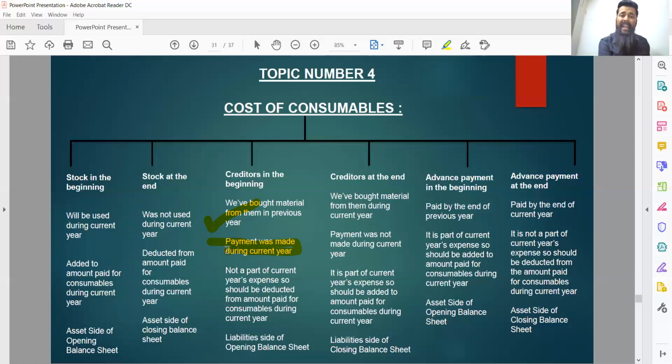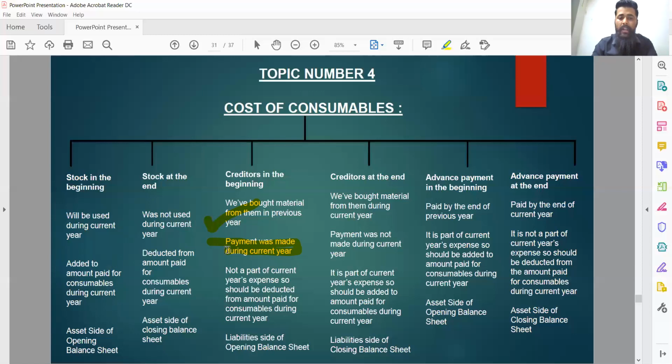So that is an expense of previous year, which is actually paid during current year. So money flows out in current year, but it was an expense of previous year. It should not be accounted in current year's income and expenditure account, but in previous year's income and expenditure account.